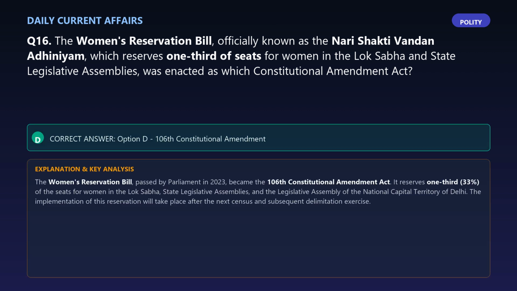The correct answer is option D, 106th Constitutional Amendment. Explanation: the Women's Reservation Bill, passed by Parliament in 2023, became the 106th Constitutional Amendment Act. It reserves 1/3, 33%, of the seats for women in the Lok Sabha, state legislative assemblies, and the Legislative Assembly of the National Capital Territory of Delhi. The implementation of this reservation will take place after the next census and subsequent delimitation exercise.